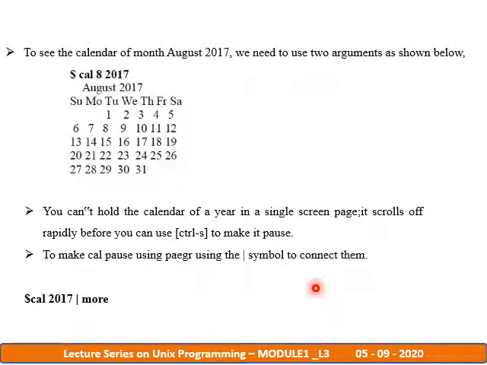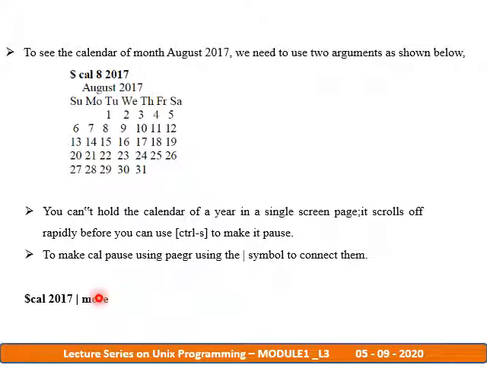To make the calendar pause, use the pager command with the pipe symbol, which combines two or more commands. This symbol is used to connect them. So we write cal 2017, or whichever year, with all the months, piped to more, which is a pager that displays all months page by page, not all at once.